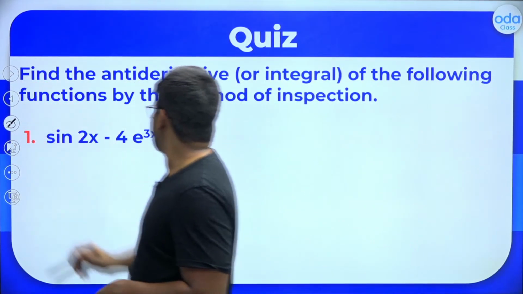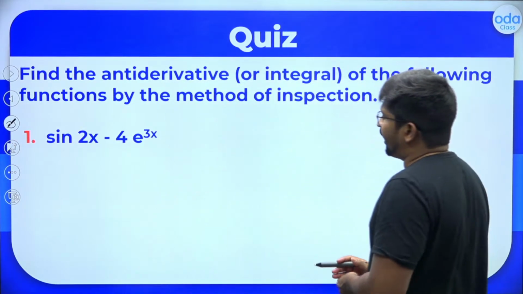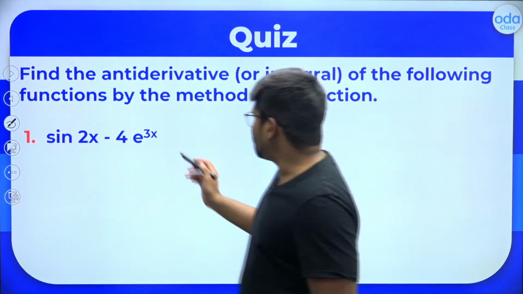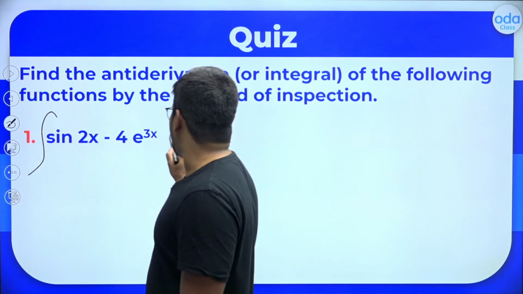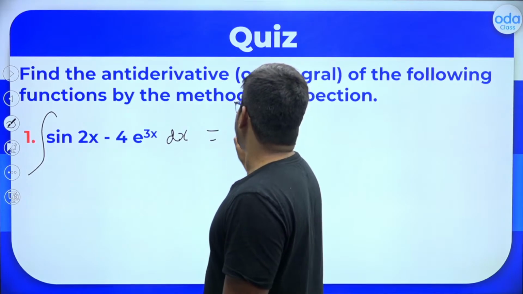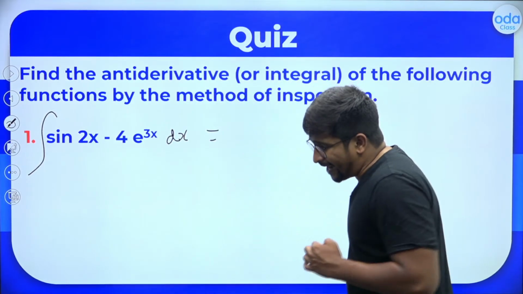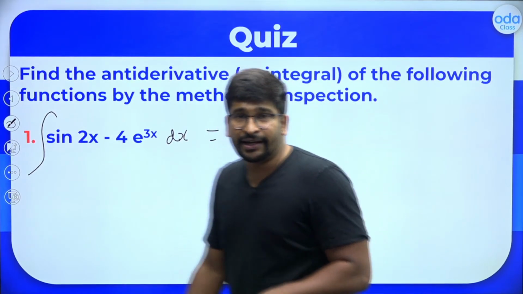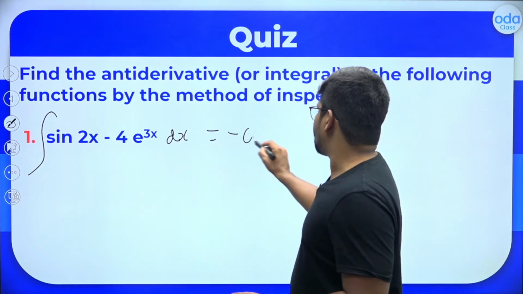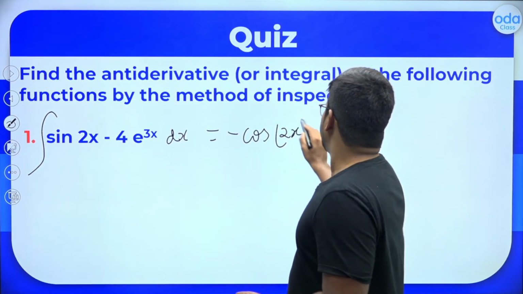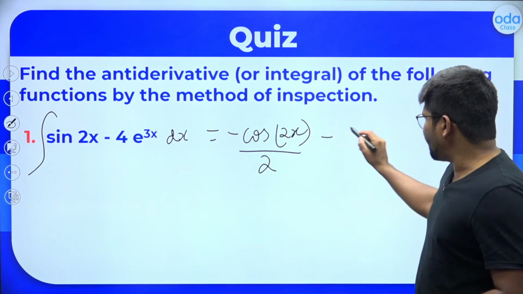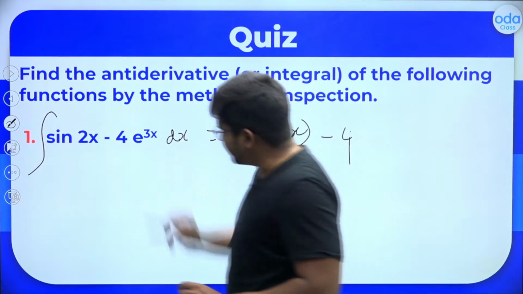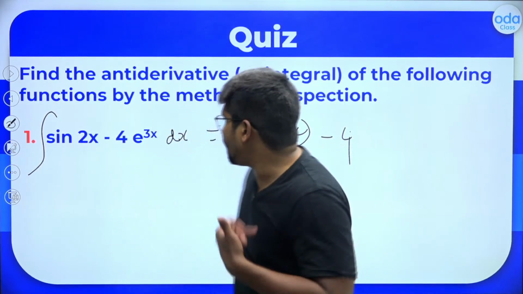Now, next one, let's do integral of sine 2x minus 4 times e raised to 3x. So you have to integrate this with respect to dx. First you will write the integral of sine. What is integral of sine? It is minus cos. So minus cos 2x divided by the derivative of 2x, which is 2. Minus 4 is a constant, so you will keep 4 here itself into integral of e raised to 3x.